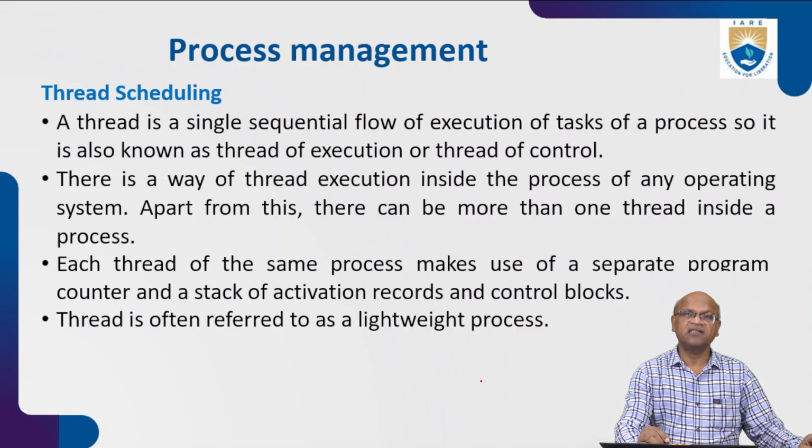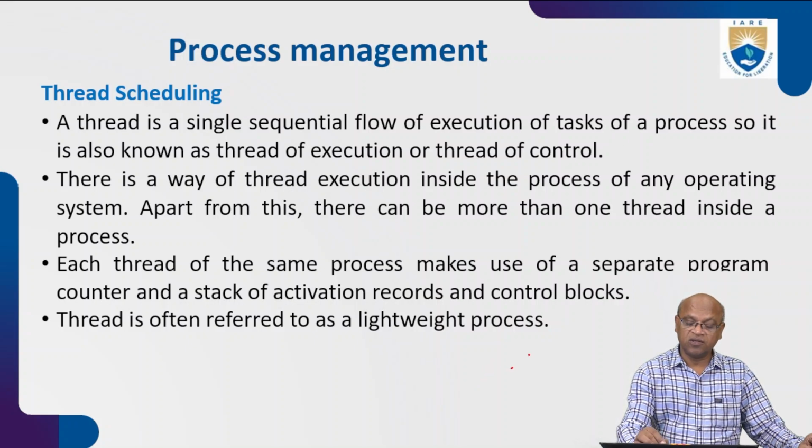There is a way of thread execution inside the process by an operating system. There can be more than one thread inside a process. Whatever program we have written, while it is executing, that program under execution is called a process.